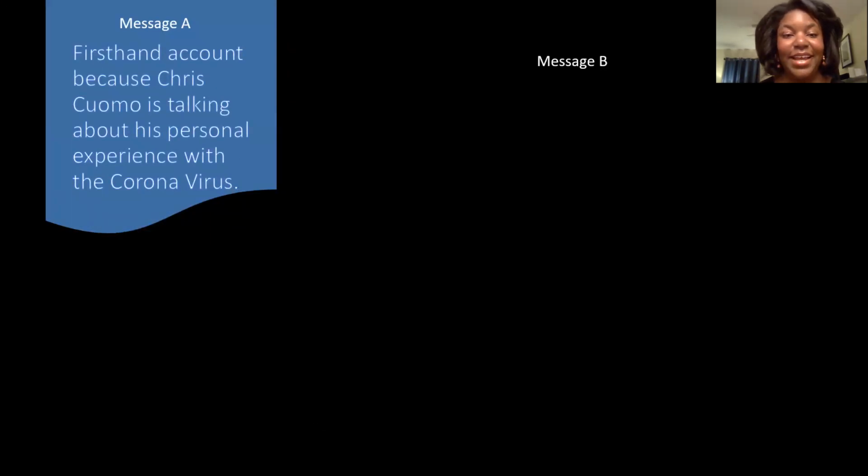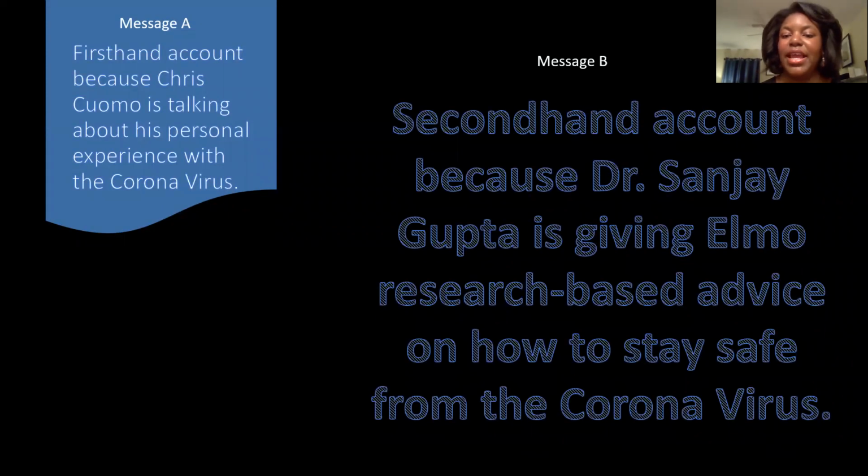Both messages are talking about the coronavirus. Message A is a first-hand account. And how do I know this? Because Chris Cuomo is talking about his personal experience with coronavirus. However, in message B, Dr. Sanjay Gupta is giving Elmo research-based advice on how to stay safe from the coronavirus and why Elmo's seeing people outside wearing masks.